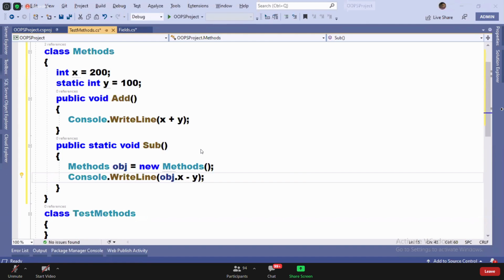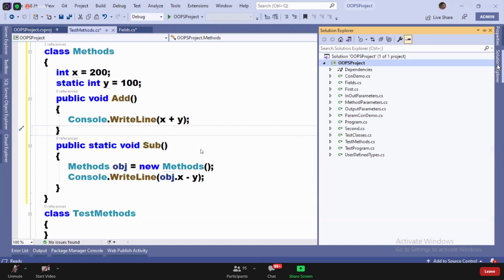Did you catch me? This keyword is used only when there is a naming collision. Yesterday I gave you an example. When there is a naming collision, I used this keyword. When the global variable name and the local variable name are same, when the field name and variable name are same, then I used this keyword. Otherwise, I did not use this keyword anytime.